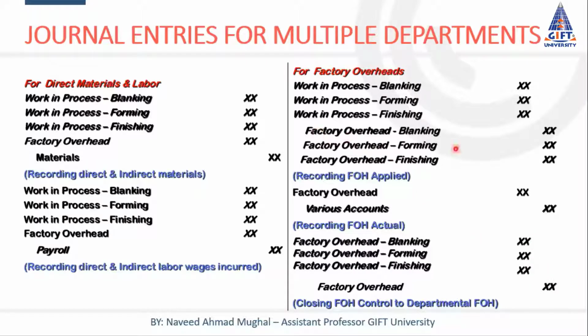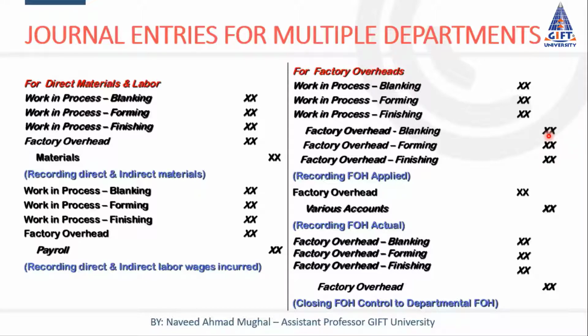In departmental FOH account, on the credit side, the amount is applied FOH, and on the debit side, it is actual FOH. And here is the difference, which is called under applied and over applied.